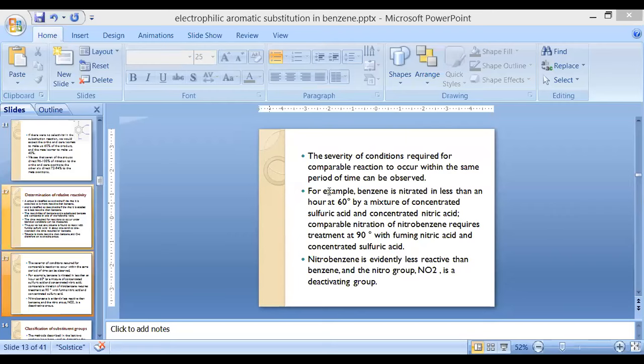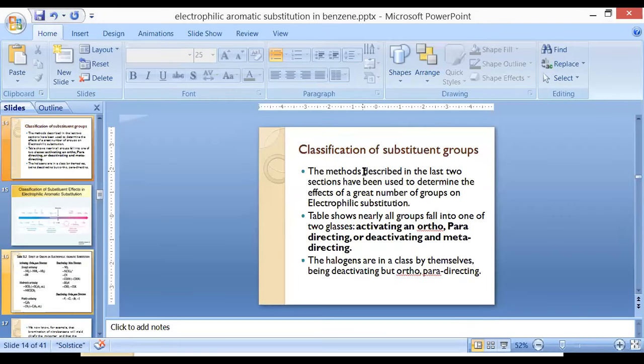So how are we going to classify these substituent groups? The method described in the earlier cases has been used to determine the effects of a great number of groups which undergo what type of reaction? Electrophilic substitution reaction. So we can classify these functional groups under activating, at what position? Ortho para director, because we have discussed that